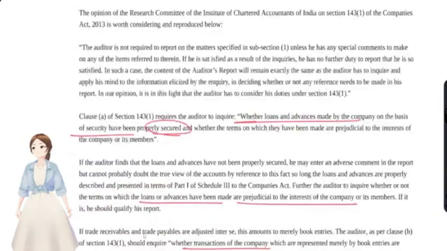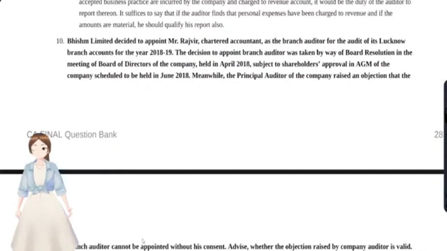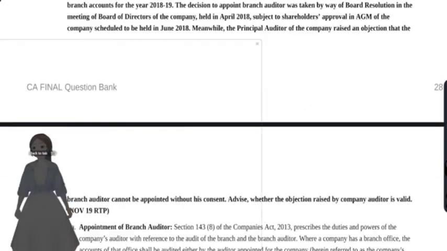In the meantime, we have just revised that section 143 also. B Limited decided to appoint Mr. R, a chartered accountant, as a branch auditor for the audit of its Lucknow branch. Okay, R is the branch auditor. The decision to appoint the branch auditor was taken by board resolution, no problem in that. And it was subject to the shareholders' approval. Obviously, that's true. Meanwhile, the principal auditor raised an objection that the branch auditor cannot be appointed without his consent.